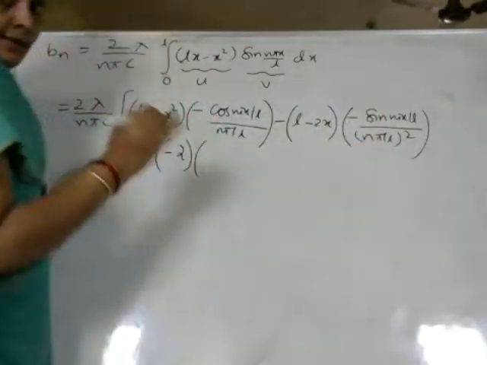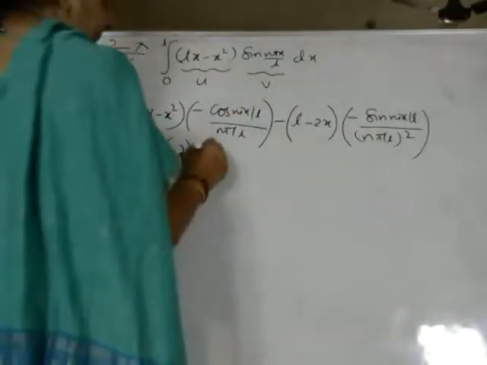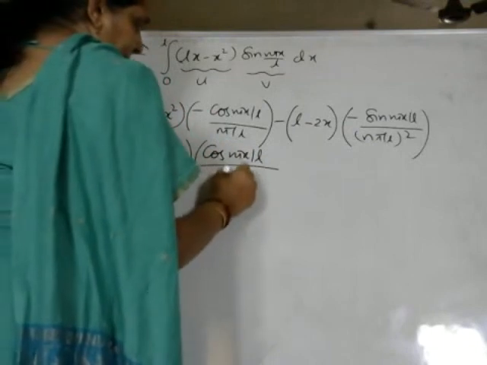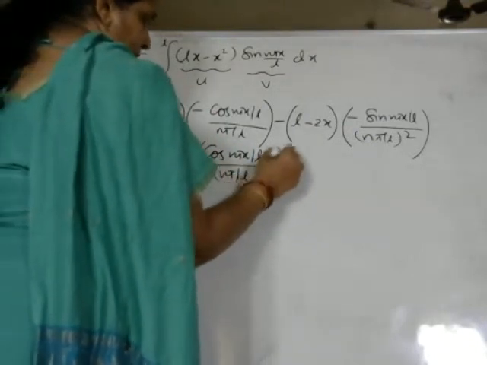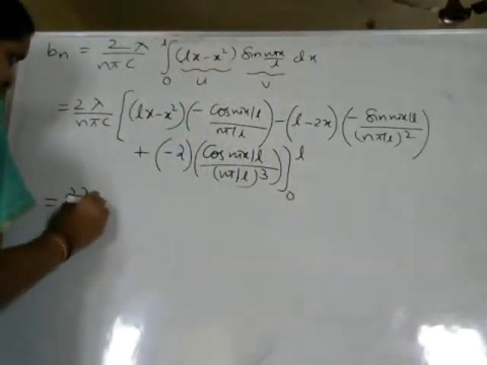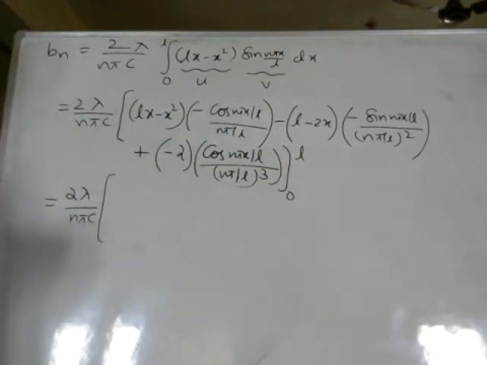Integral of sine is minus cos. Already we have a minus sign here, so minus into minus becomes plus. Cos n pi x by n pi by L whole cube. All the values between the limit 0 to L. 2 lambda by n pi c. Now see carefully how I apply the limits here.